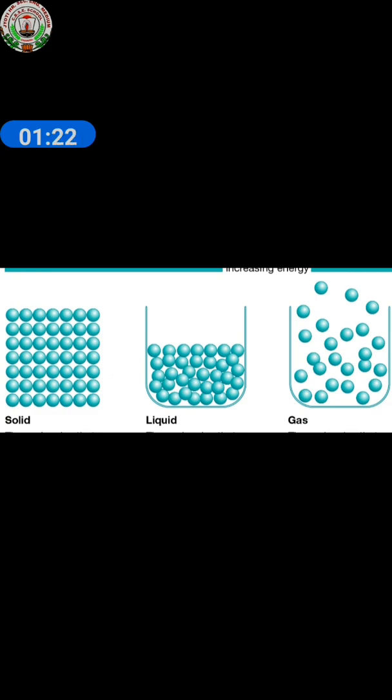In liquid, the molecules are loosely packed and they have no fixed shape but have a fixed volume, and can flow. In gases, the molecules are very loosely packed and they have neither a fixed shape nor a fixed volume. Gases can flow more easily than liquids. So we understand this by the smell of the gas.